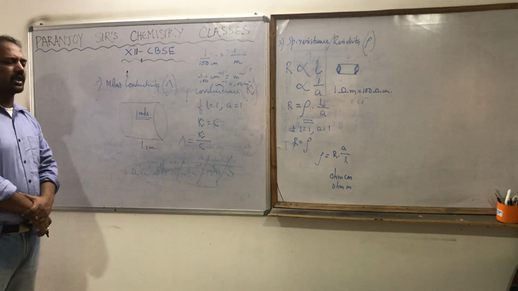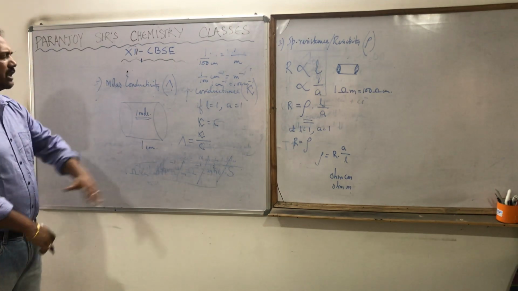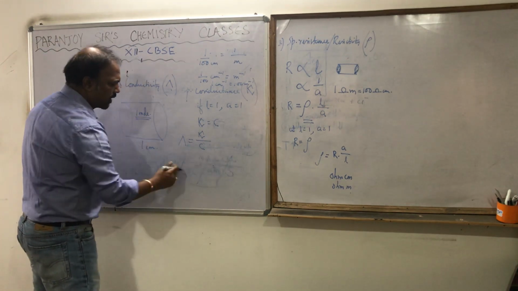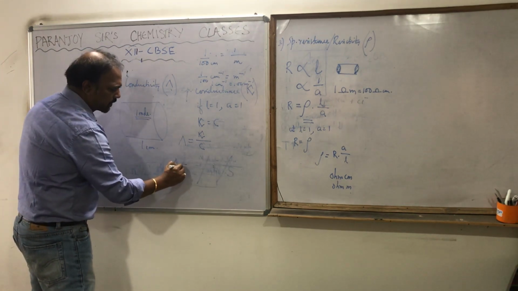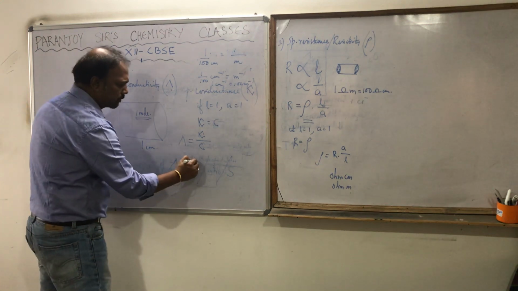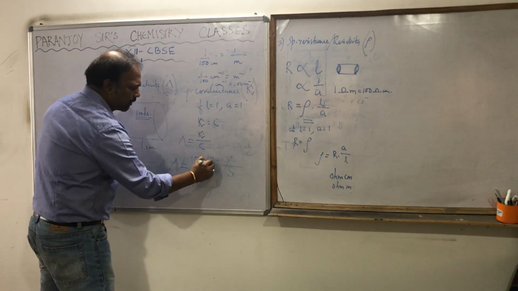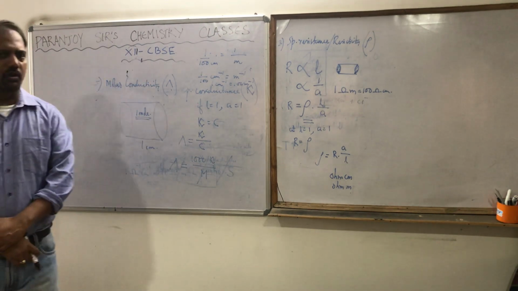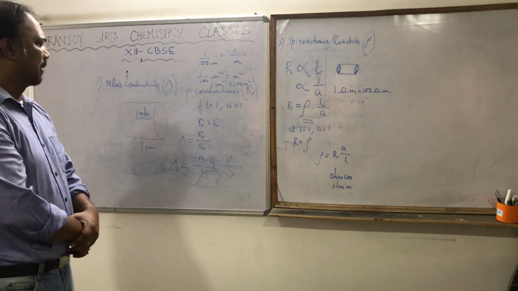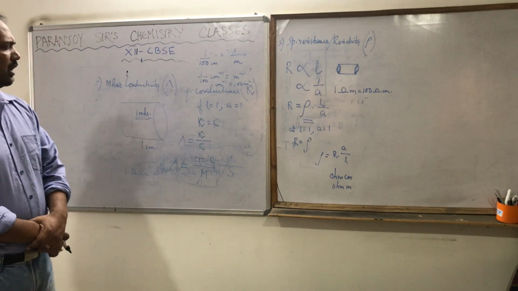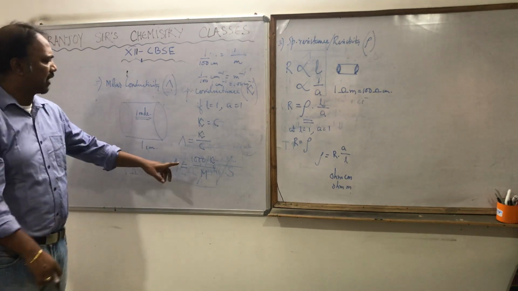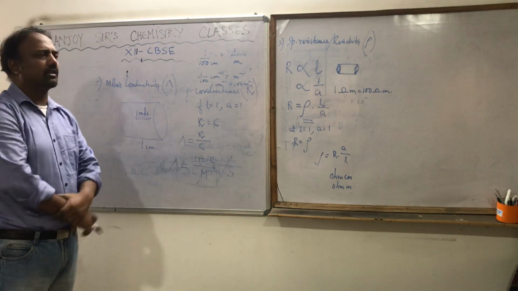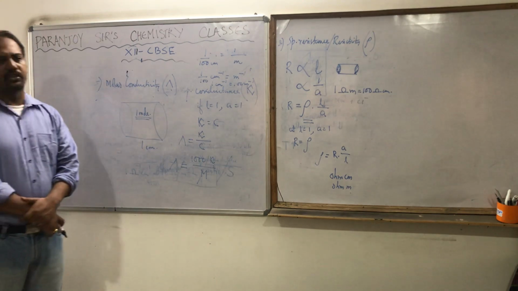If the concentration is kept in molarity, this equation converts into, you please know it because we need it for the numericals, lambda is equal to 1000 kappa by M, where M is molarity. Only thing you must be careful of is that here the unit of lambda should be in CGS system, because I had already added 1000.